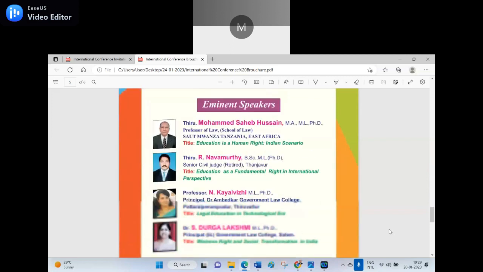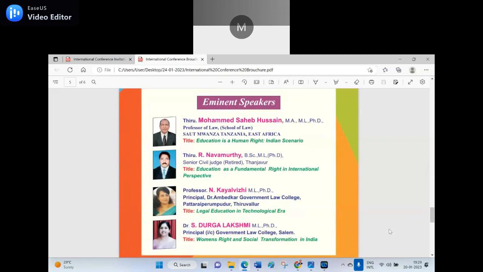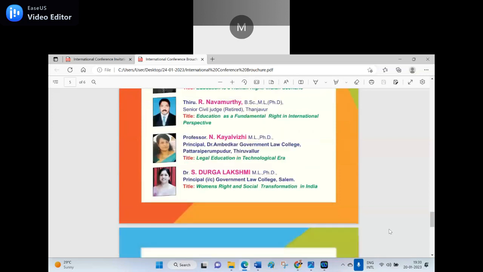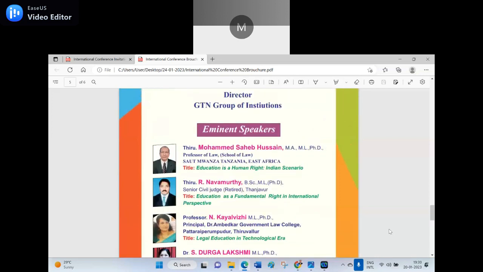These are the eminent speakers: myself, then Navamurthy, senior civil judge retired, Tanjavur, Professor Kalyavi G, principal of the Dr. Ambedkar Government Law College, and Durga Lakshmi also, one of the speakers that day. If you get the chance, you can participate. My topic is education is a human right and the Indian scenario.